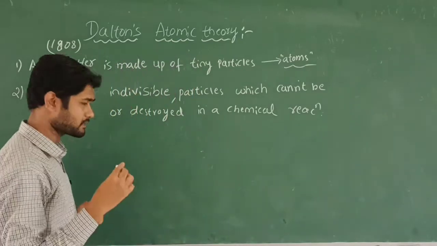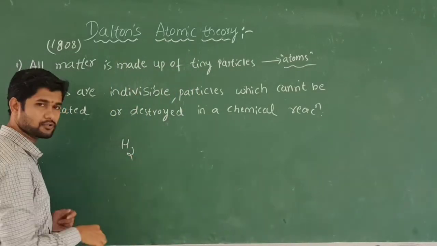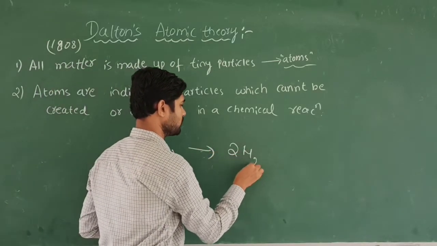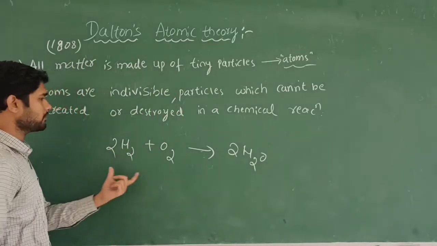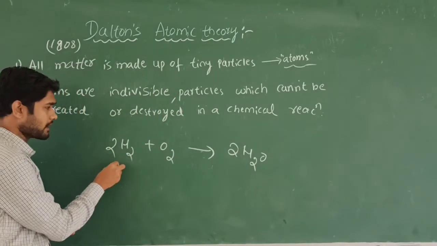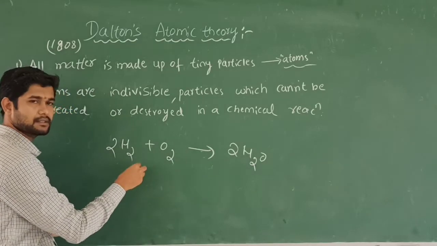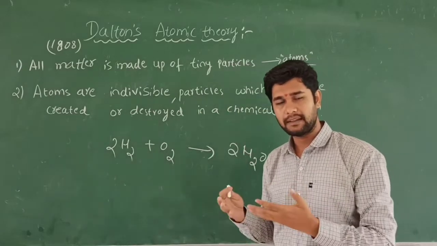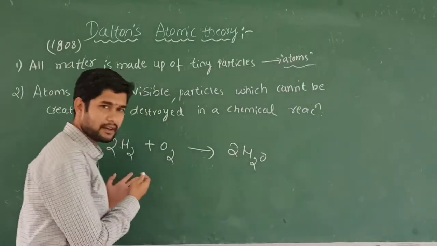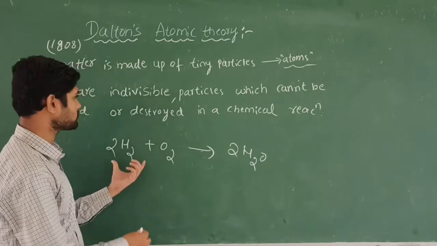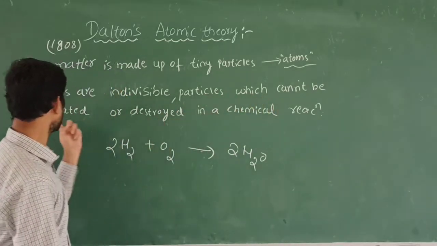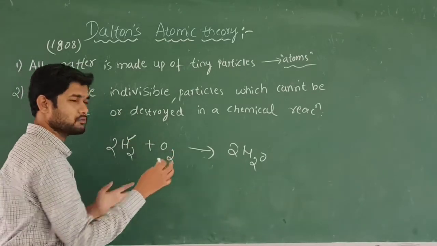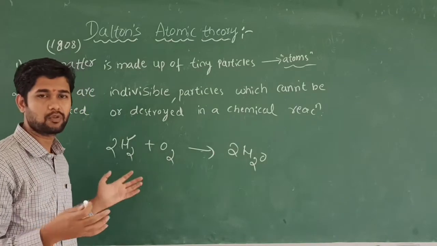Let me give an example. Now I am going to take hydrogen gas and oxygen gas, and my aim is to prepare water. Everything is balanced here. So this is hydrogen gas and oxygen gas. When these gases combine, they give water molecules, right? In that, have you added any extra things here? No. You did not add any nitrogen atoms or anything. That's why this says that atoms cannot be created in a reaction. We are not creating anything. Simply, we have recombination.